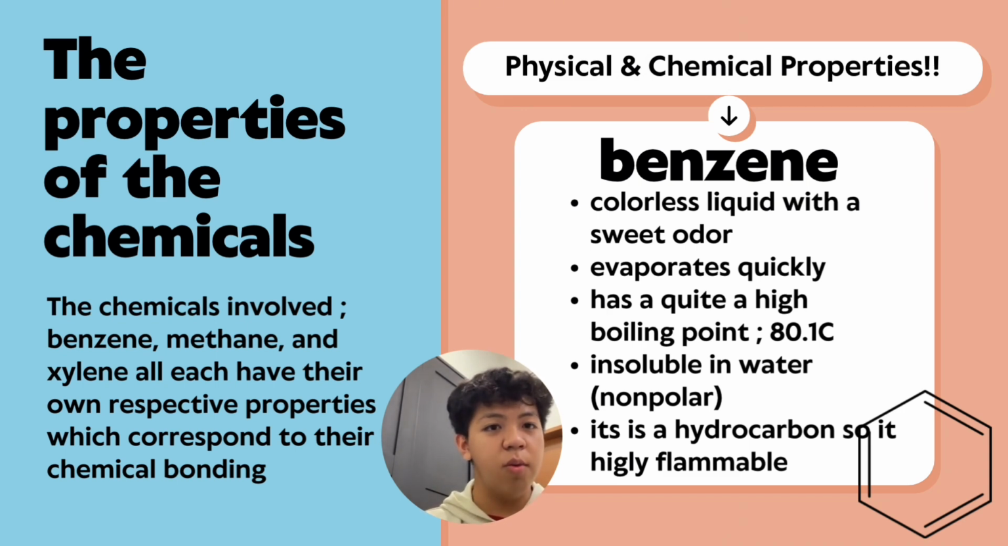Benzene is a colorless liquid with a sweet odor. It evaporates quickly and has quite a high boiling point, which is 80.1 degrees Celsius. It's insoluble in water due to its polarity being non-polar, and it's also a hydrocarbon, and it is highly flammable due to the fact that it reacts with oxygen easily.